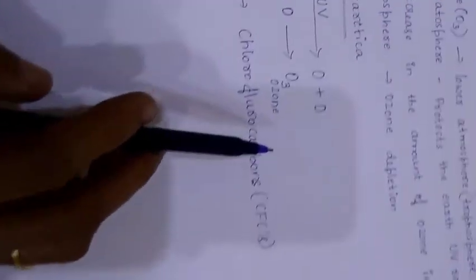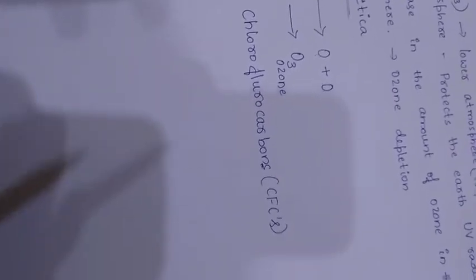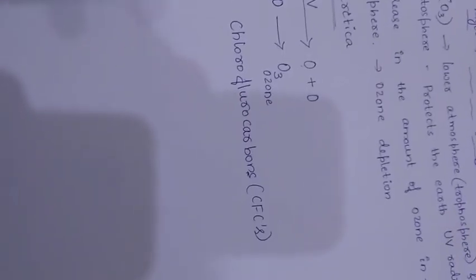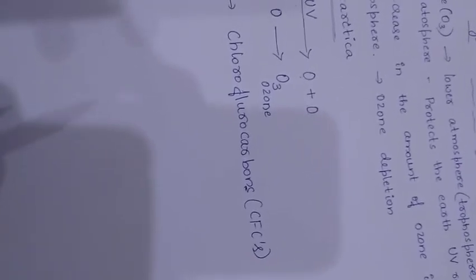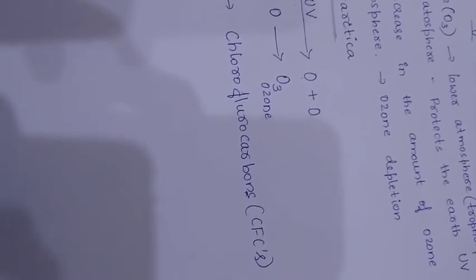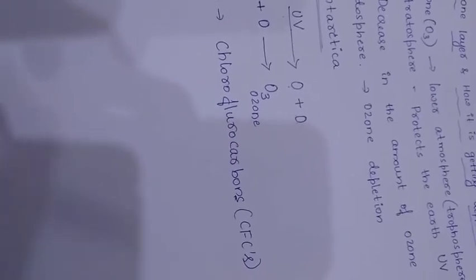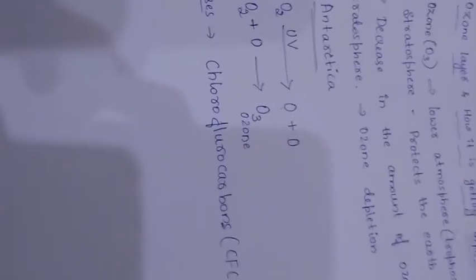The CFCs which are used in AC or in refrigerators move out of the refrigerators or AC and then they cross the ozone shield. They interact with the UV radiations of the sun, during which chlorine which is present in the CFCs gets separated. This chlorine attacks the ozone layer and causes the depletion of the ozone layer.